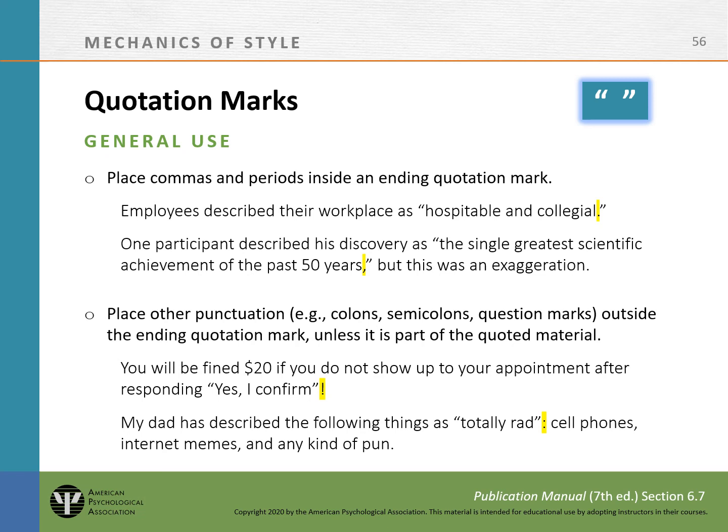Use double quotation marks around direct quotations of fewer than 40 words. If the material you are quoting already contains material in quotation marks, use single quotation marks to enclose the quoted material.